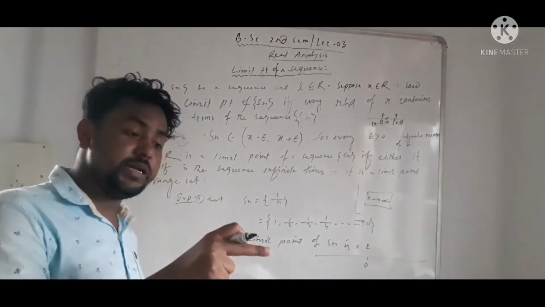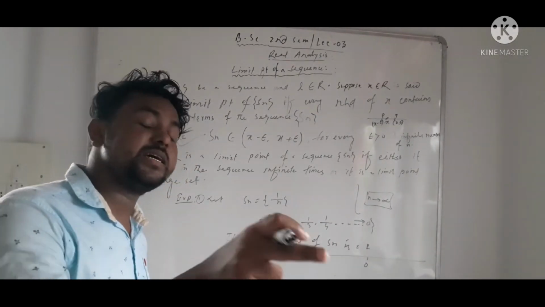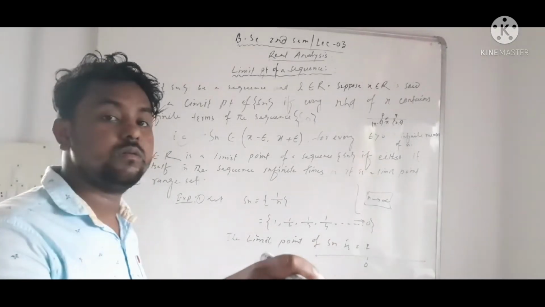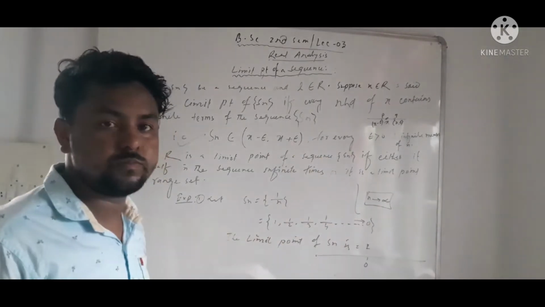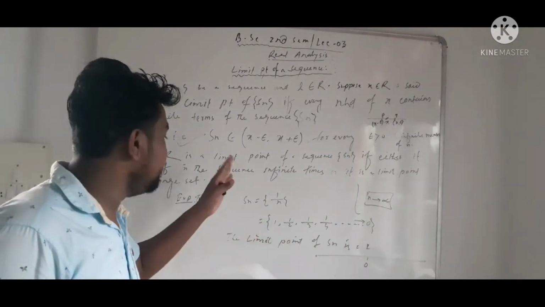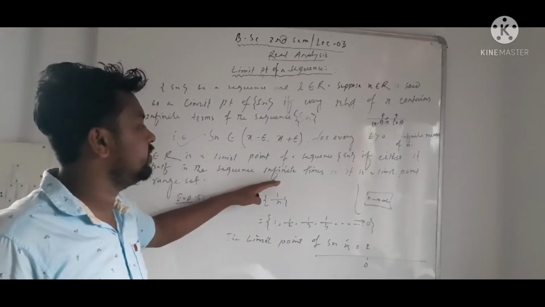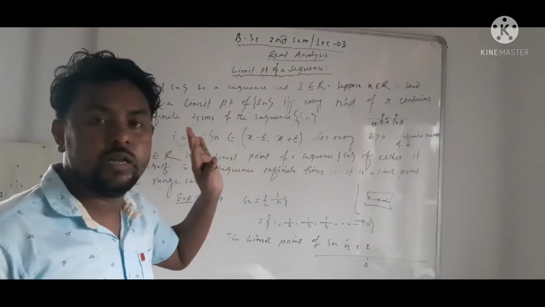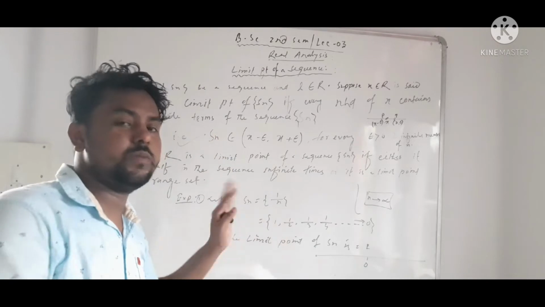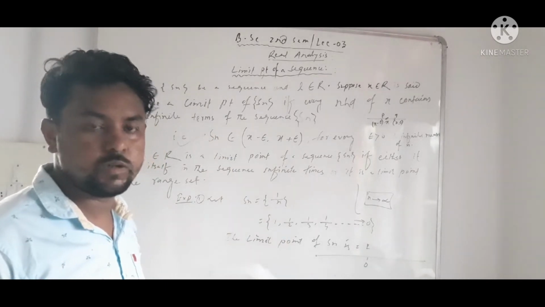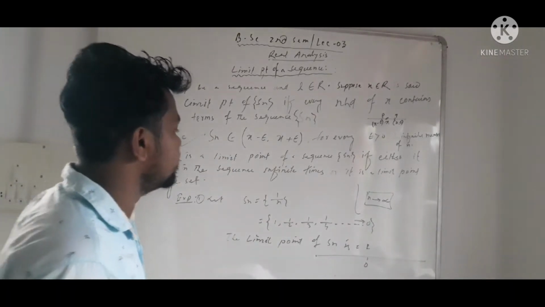But एक sequence का limit point, range का limit point may or may not be. Every limit point of the range set implies the limit point of the sequence, but the converse is not true. Okay.